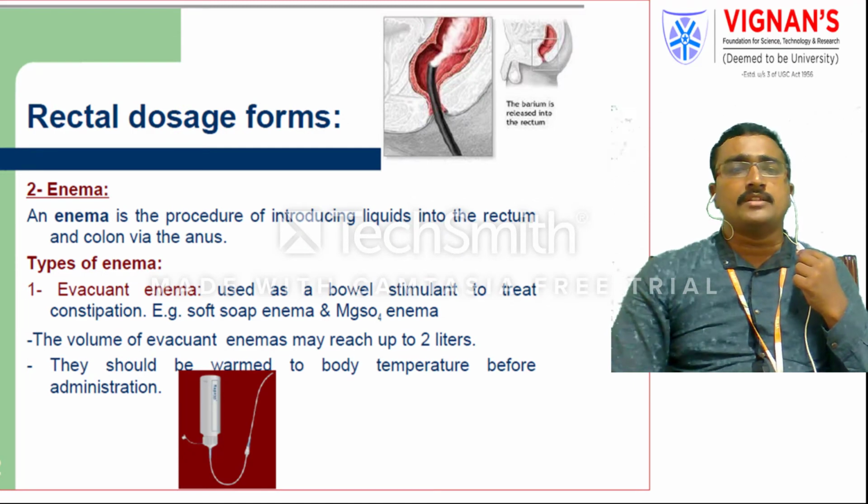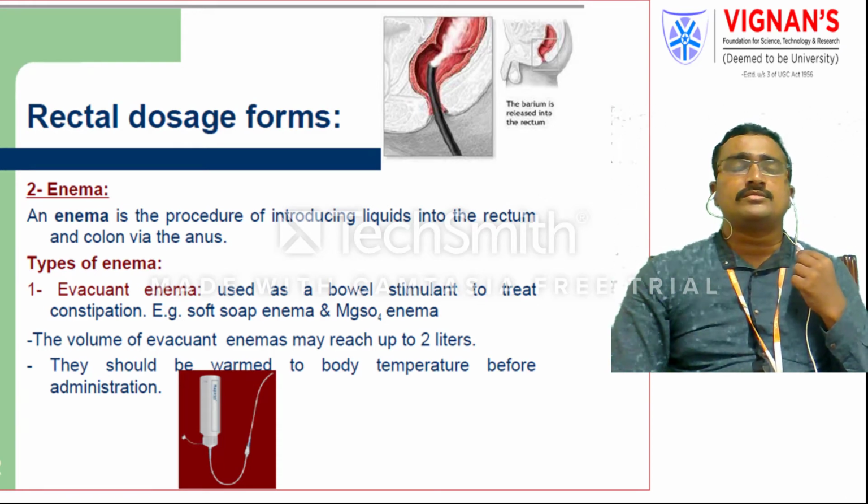So enemas are mainly liquids, and these liquids are introduced into the rectum and colon via the anus. Evacuant enemas are mainly used for controlling bowel movements, as bowel stimulants, mainly to treat constipation. Examples are soft soap enema or magnesium sulfate enemas.